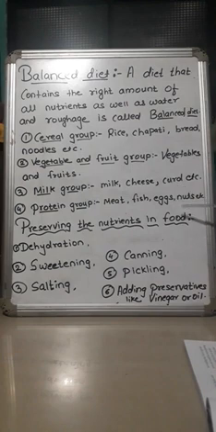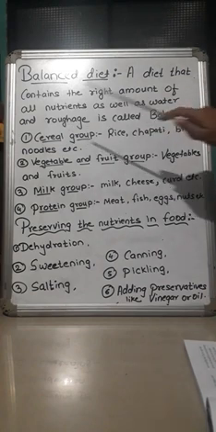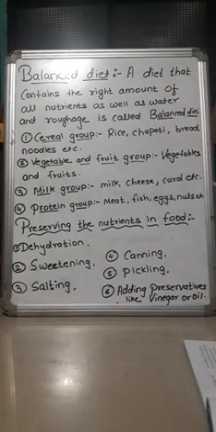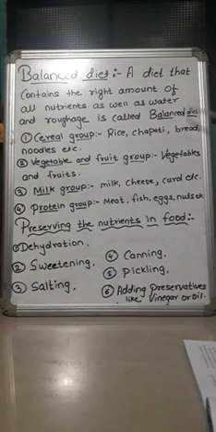The fourth group is protein group, which consists of meat, fish, egg, nuts, etc. And it is satisfying your proteins and fats need. So children, you can select whichever food to eat daily so that your body will get all the five nutrients in a proper amount. Along with the nutrients, water and roughage is also equally important. So have you got it now how to select the balanced diet?